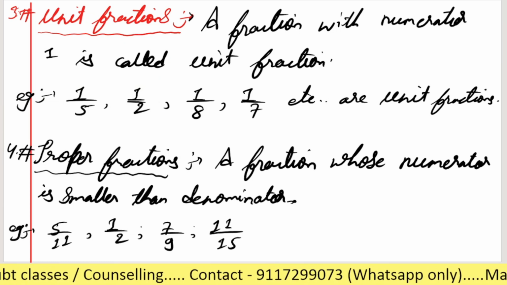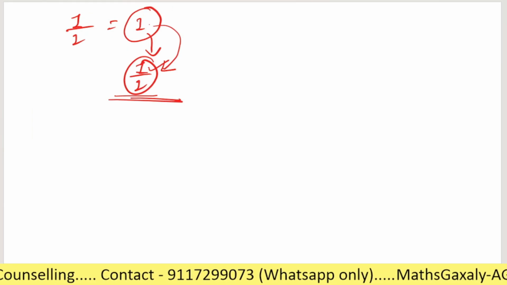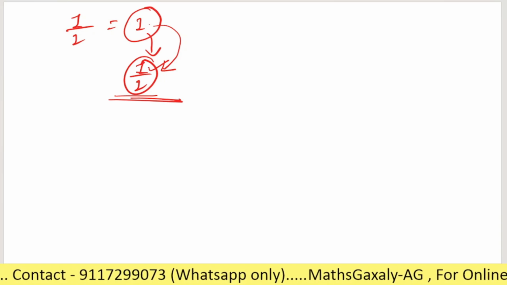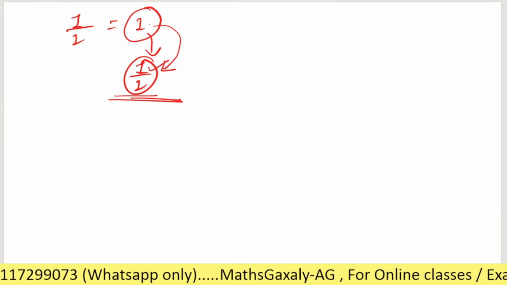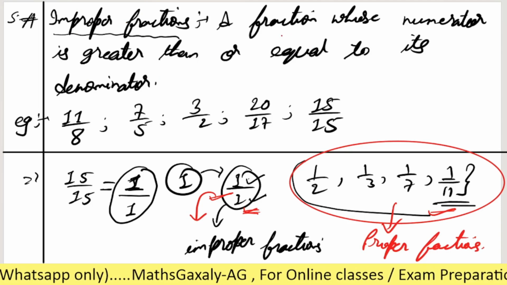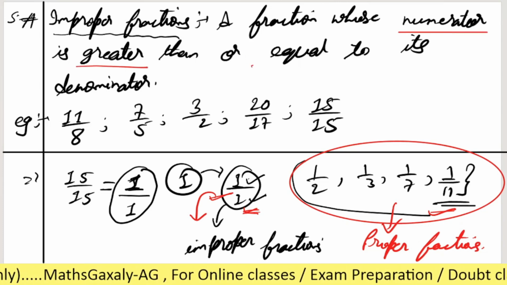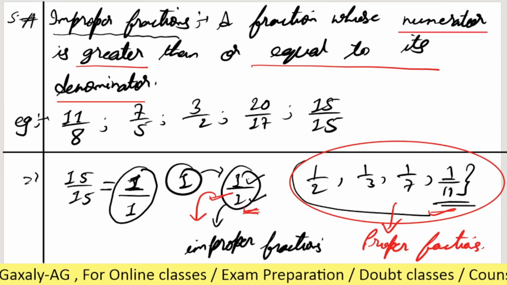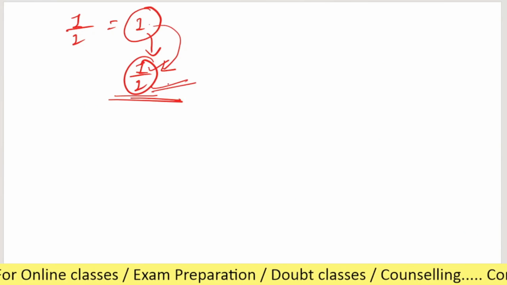Sir, but will it come under proper fraction? Why would it be a proper fraction? Sir, I don't understand how it is an improper fraction. See what we learned in the definition of improper fraction: the fraction whose numerator should be greater than or equal to its denominator. So if the numerator is equal to its denominator, then it will become an improper fraction. So that's why. Simple. Is it clear?